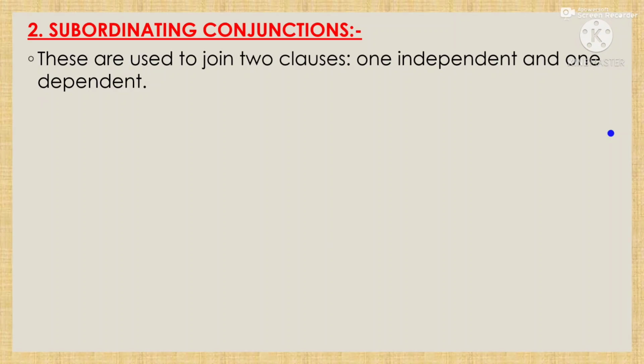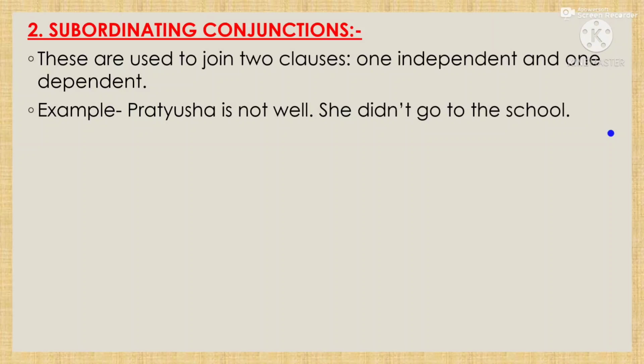Okay, a clause is a part of a sentence where there is a subject and there is a verb also, and that part of a sentence where there is no subject and no verb is called a phrase. So these are used to join two clauses, one independent and one dependent. That means here two clauses will be there, one independent clause and one dependent clause.